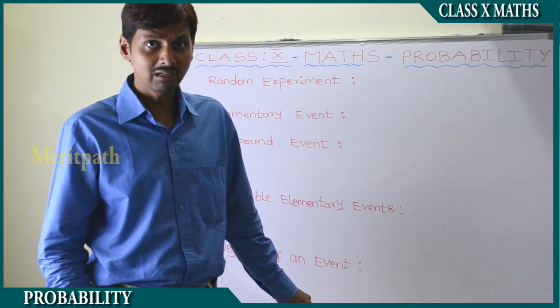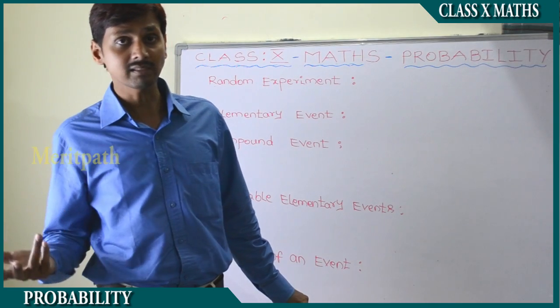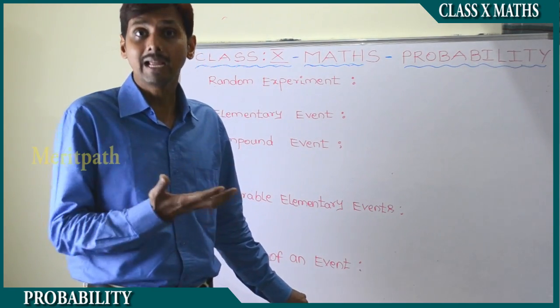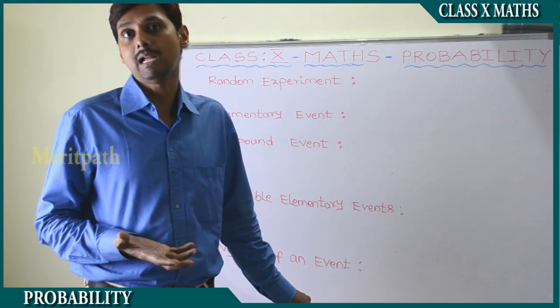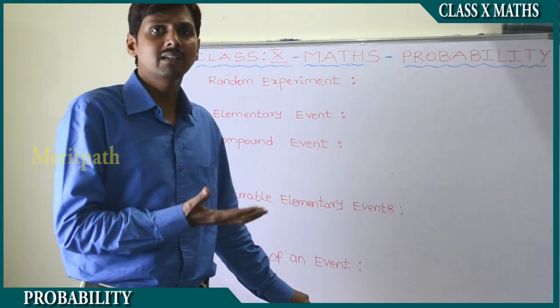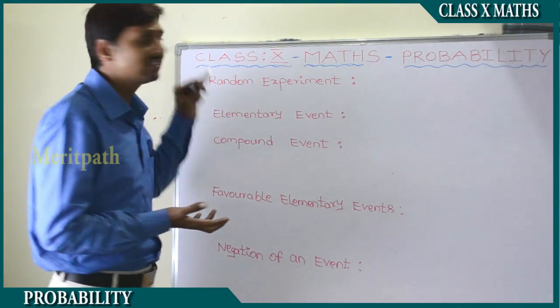So sometimes we get a tail, sometimes we get a head. We don't know what the result, what outcome can come, and we don't know what will happen with that. So this kind of event, this kind of experiment, is called a random experiment.